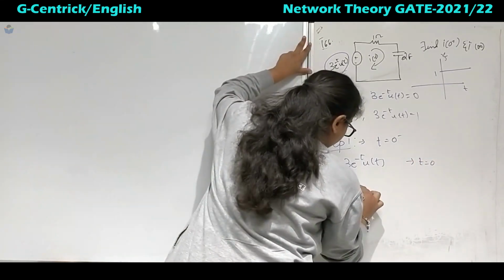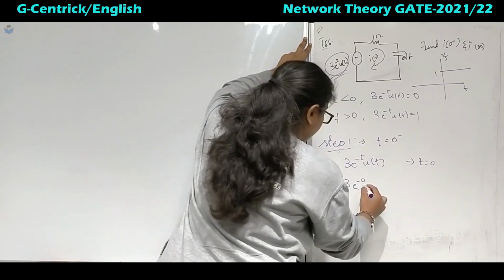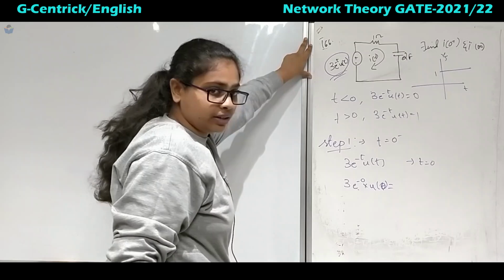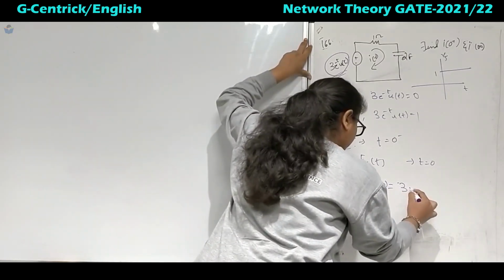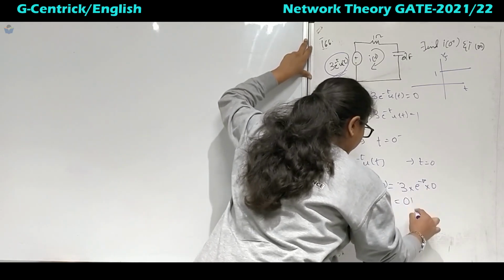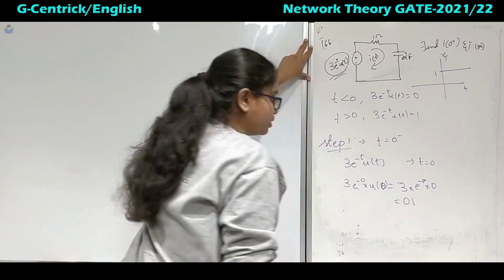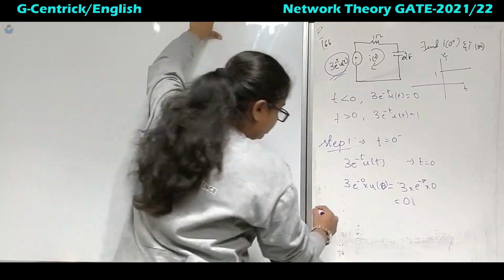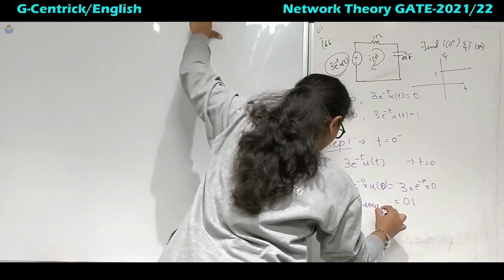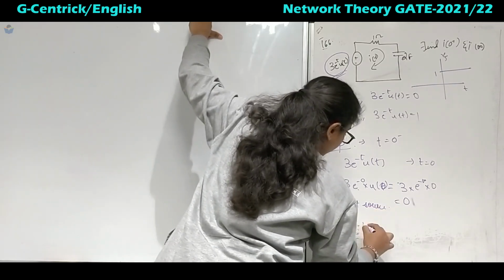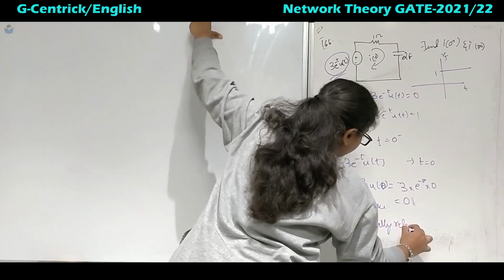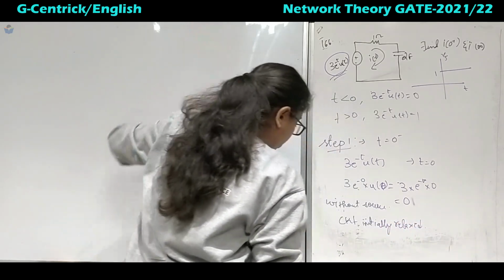So when you put t equal to 0 into u of t, and this u of t is again 0 here, this will be 3 e power minus infinite multiplied by 0, so you will get 0. If it is 0, that means 0 volts, that means without source. So if it is without source, then the circuit parameters will be initially relaxed, right? This is our step 1.